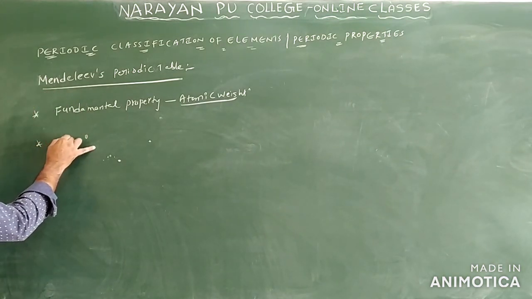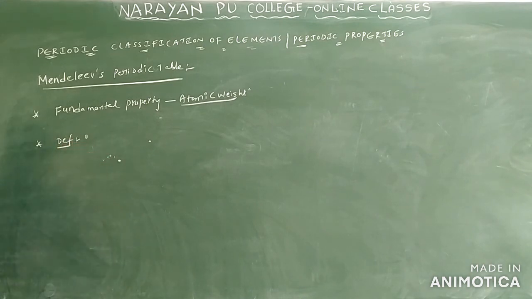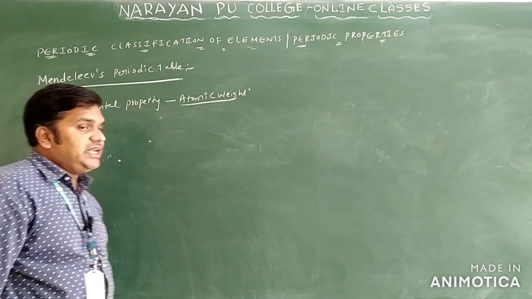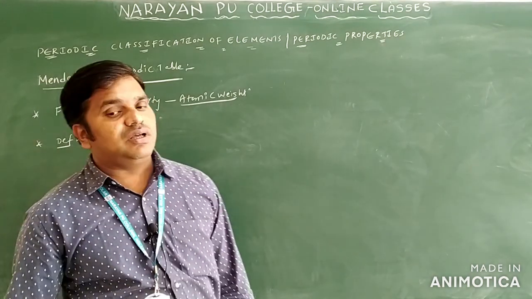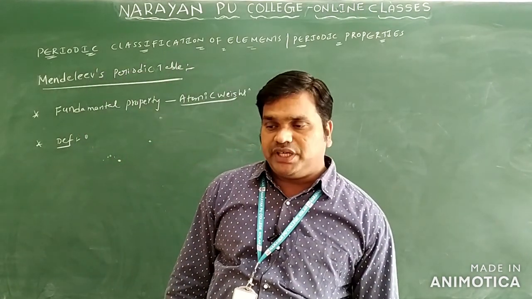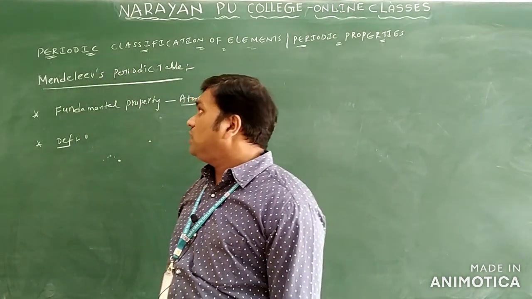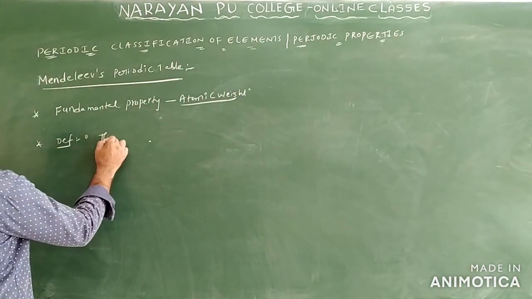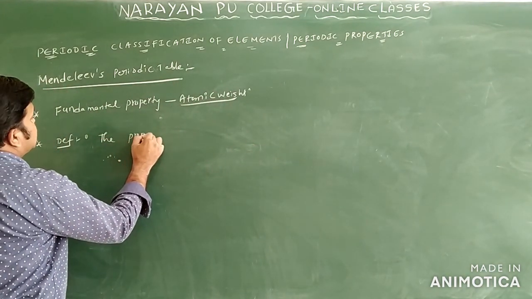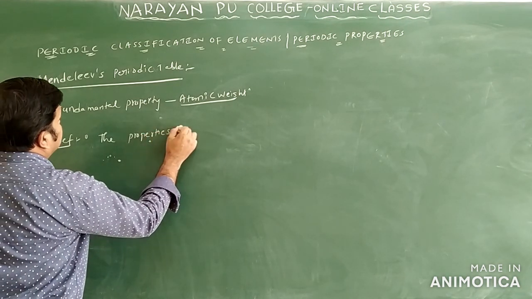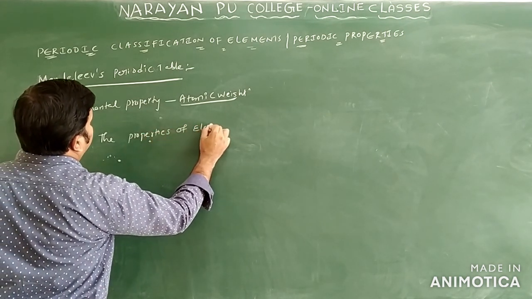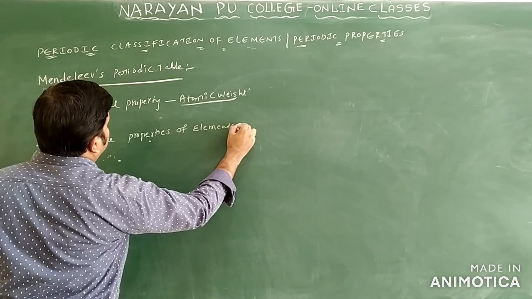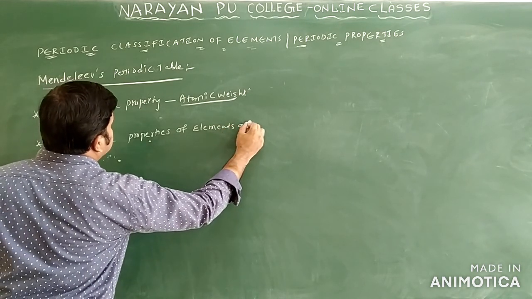So what is the definition of the Mendeleev periodic table? The physical and chemical properties of the elements are periodic functions of their atomic weights.